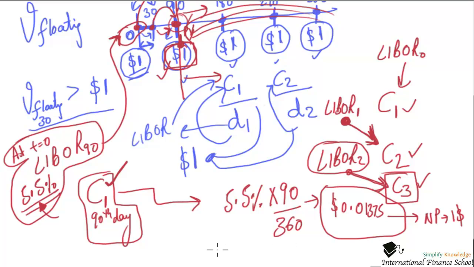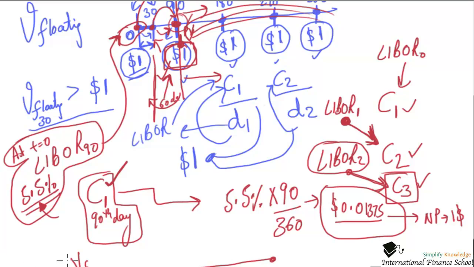This is the coupon. Are you with me? Now this is coming at this time on the 90th day, and I'm trying to look at it on the 30th day. So clearly the discounting has to be done for 60 days, not 90 days, because I'm computing the value at the 30th day. I'm here. So let me draw a nice timeline once again for the floating side of things.